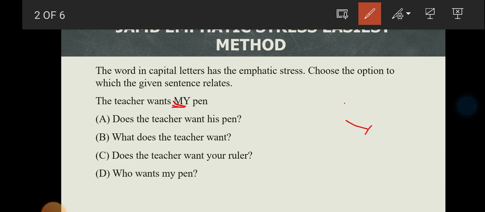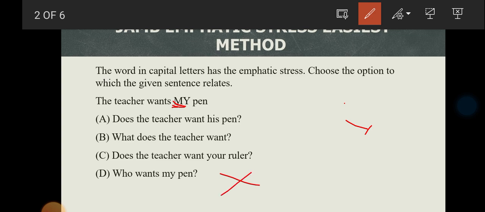The emphasized word there is mine. So now if you want to get this option correctly, you check out the options and look for the one that has mine. All those options that have that emphasized word are not among. That is wrong. Later we have option D. Option D says, who wants my pen? The emphasized word is mine, so that is wrong.